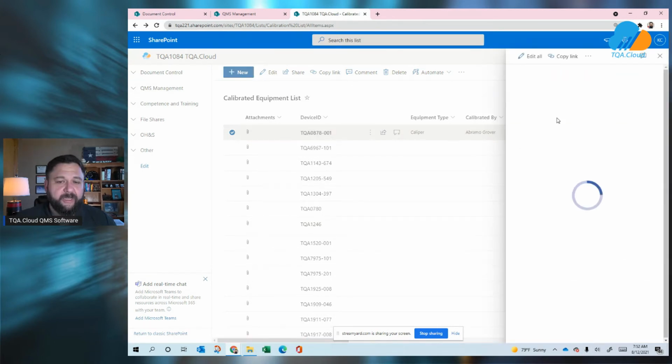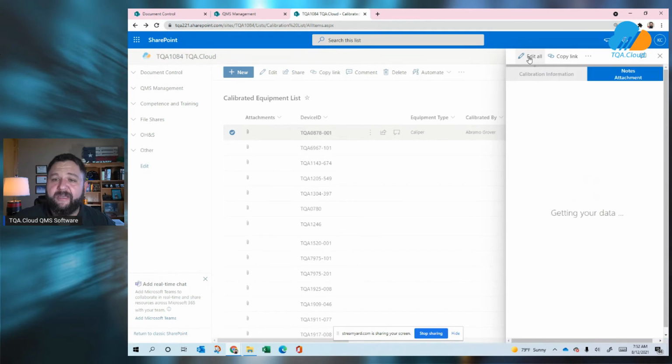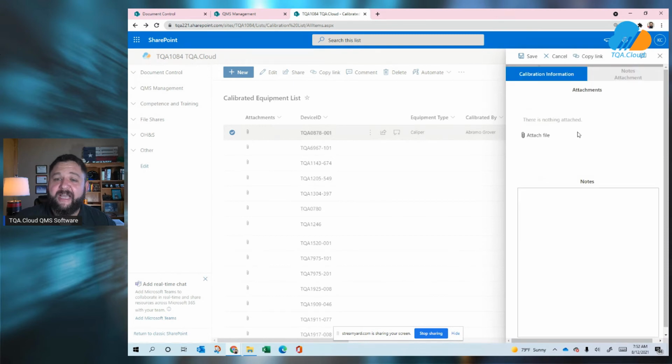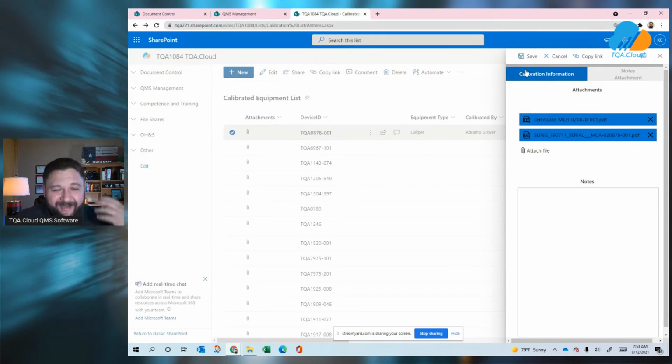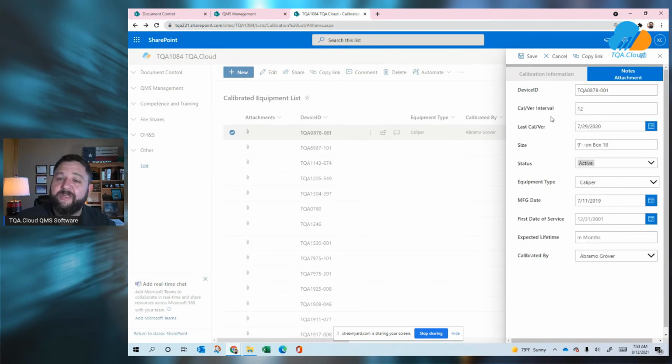And once we open it up, we're going to see several things available here. We can see that there is a recalibration or verification interval. We can identify the equipment type. We can see the last time it was calibrated or edited. Additionally, we've got the option to show all of our notes and attachments here. So any previous certifications that this device has had, we can go ahead and load directly here. One less file folder to keep up with, one less system to figure out how to organize, one less spreadsheet we have to maintain. Everything is maintained and controlled directly within the system.